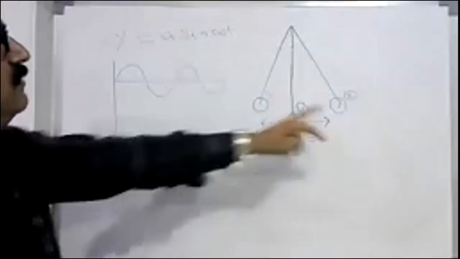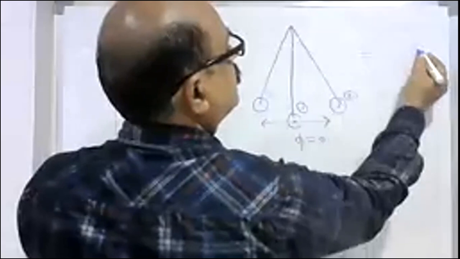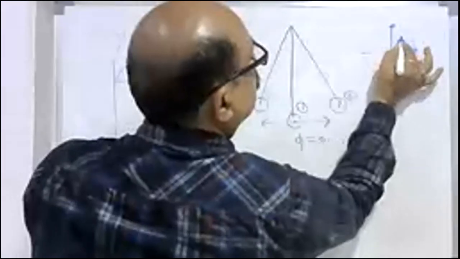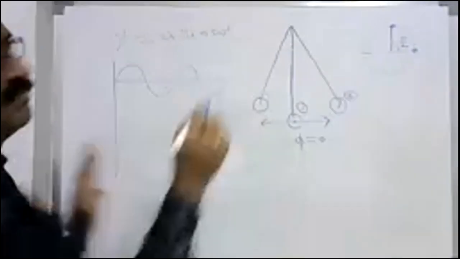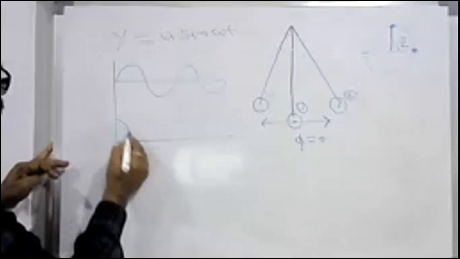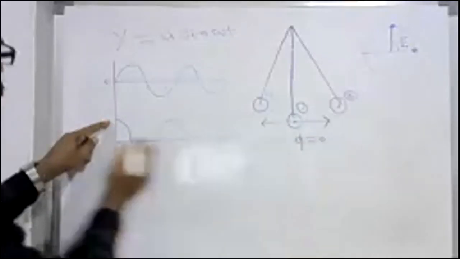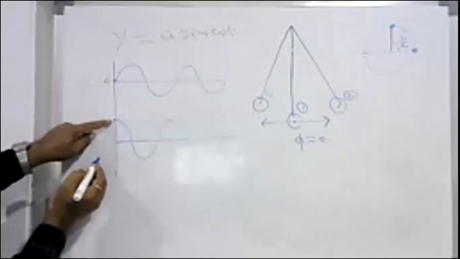When a wave started from extreme end, see this is the mean position and this is considered as extreme end. So these two are defined by an angular displacement of pi by 2. Right angle. For this particle, this is the wave, and for this particle, I will write down another form of wave. So this is the waveform. See, when it started from mean position, by the time this particle is having a phase difference of pi by 2. So this is the difference between these two waves. This wave is started from mean position. This is started from extreme end.